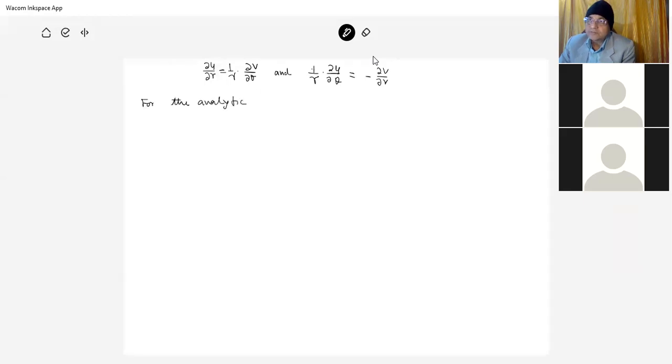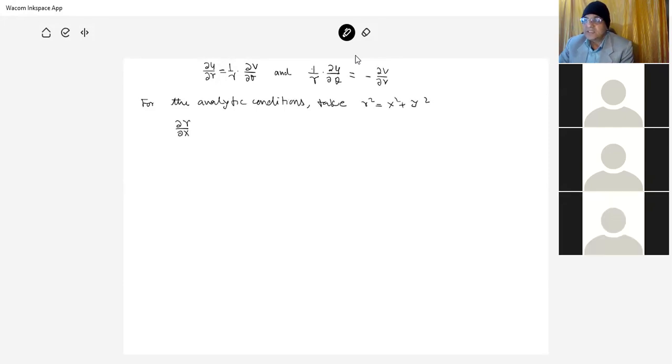For the analytic condition, take r square is equal to x square plus y square. If we differentiate this with respect to x, that is 2r into del r by del x is equal to 2x.